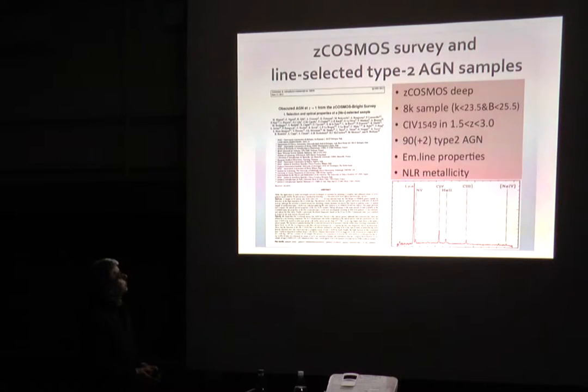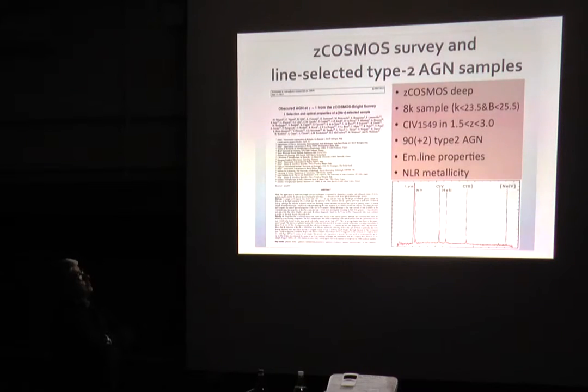For this part of the work, we have already published two papers, one by me on the optical properties of the sample, and one by Christian on the X-ray properties. Now I'm looking at the objects in the deep zCOSMOS survey.